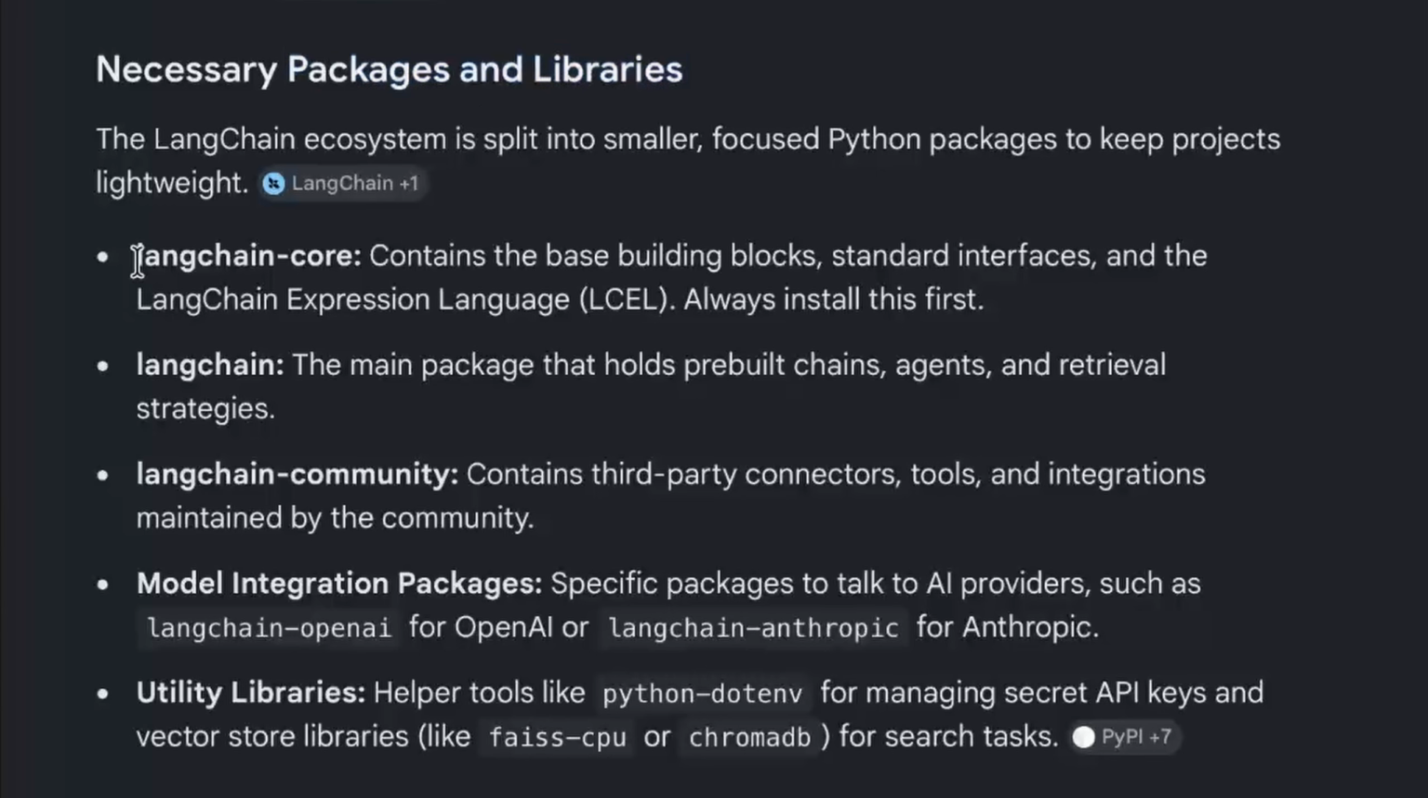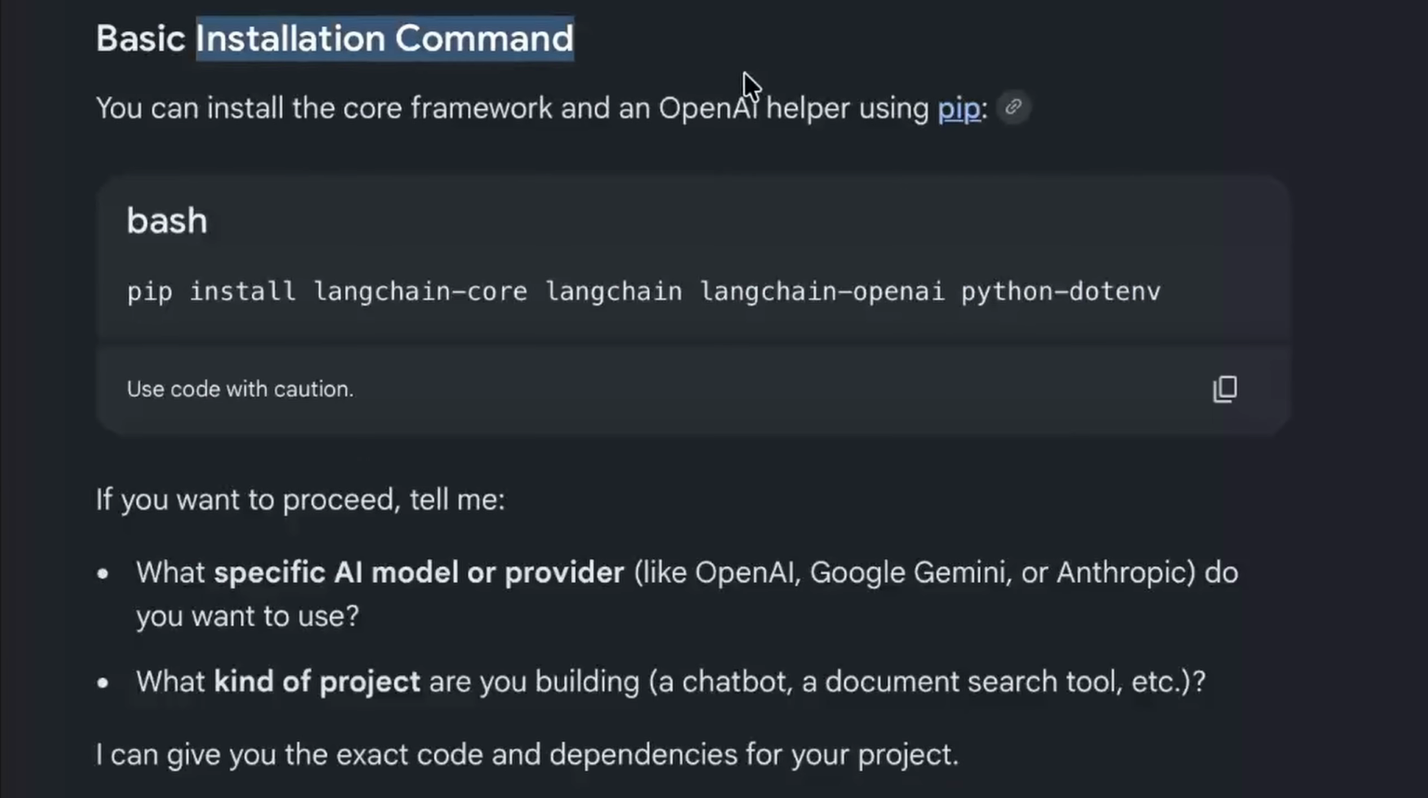So here we have LangChain Core, LangChain itself, and LangChain Community. Then model integration packages, like LangChain Anthropic for Claude and LangChain OpenAI for, I guess, ChatGPT. Yes, ChatGPT. Then utility libraries like python-dotenv. With this .env, we import our env file into the LangChain framework. It's the basic installation command, with pip3 or pip install langchain-core, langchain-openai, and python-dotenv.